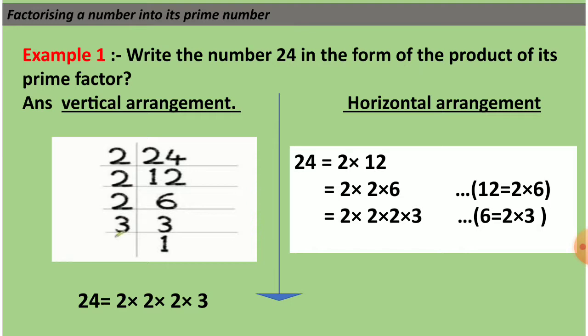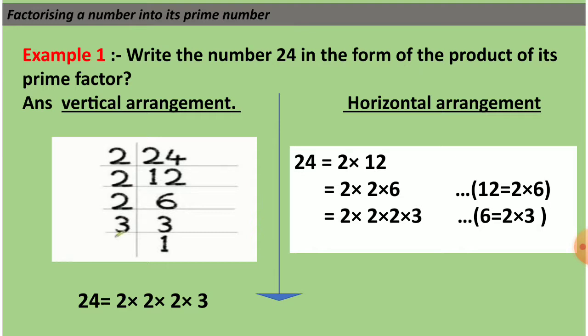Again you will factorize the number 6. So the factors of 6 are 2 and 3. 2 threes are 6. So 2 you will write on the left hand side of the vertical line and 3 on the right hand side of the vertical line below 6. Now you have the number 3 which is a prime number. So 3 ones are 3. It gets divided by the number itself. So 3 you are going to write on the left hand side of the vertical line and 1 you are going to write on the right hand side of the vertical line below 3. So this is how we do vertical arrangement.